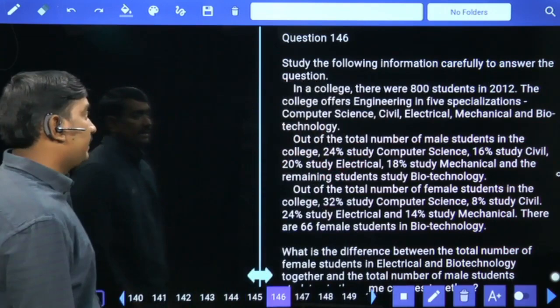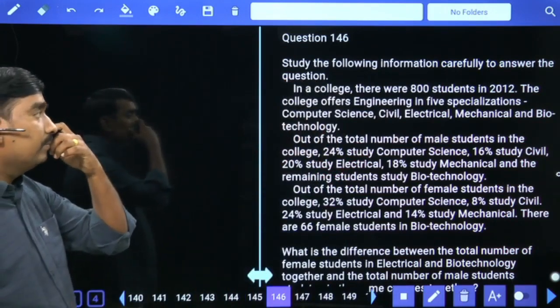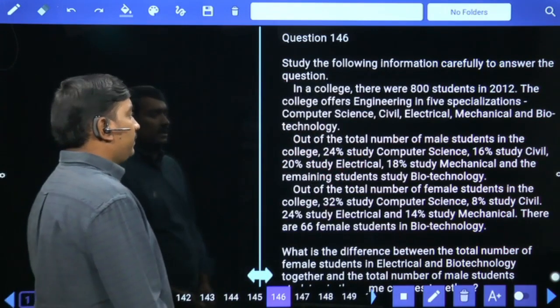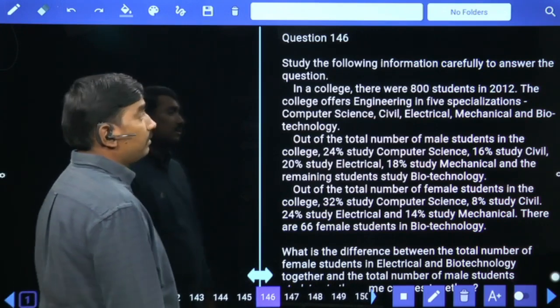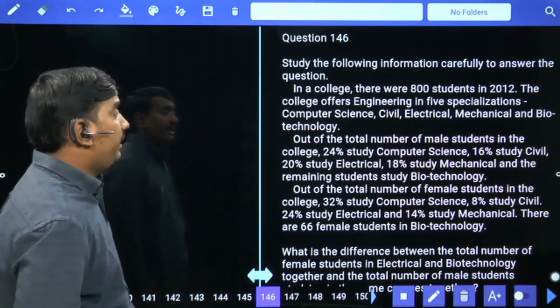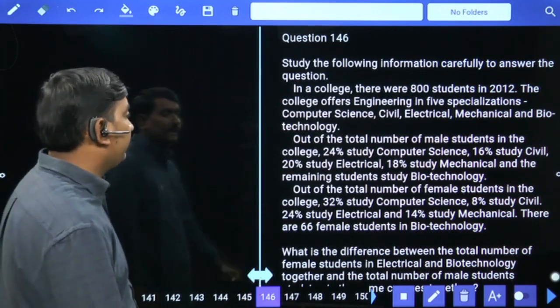Next, caselet. Study the following information carefully to answer the questions. In a college there were 800 students in 2012.